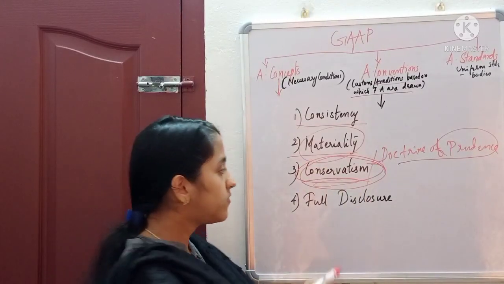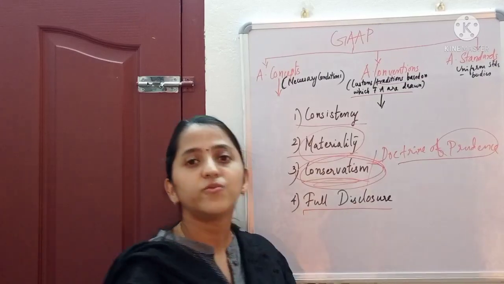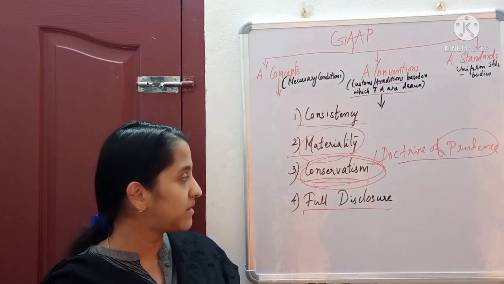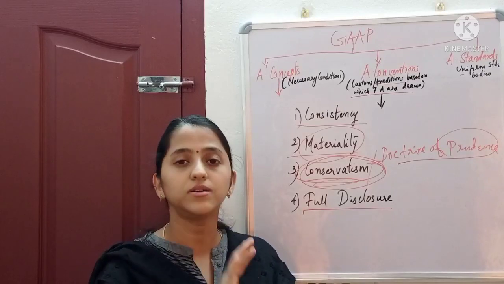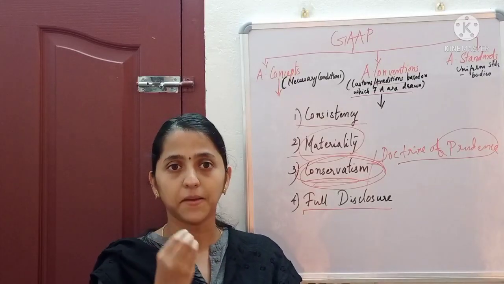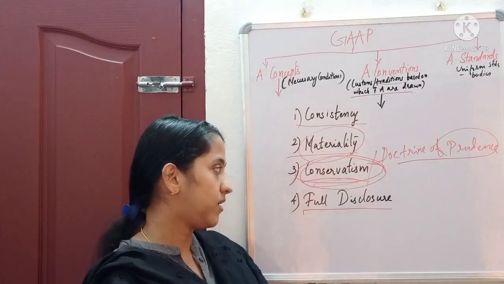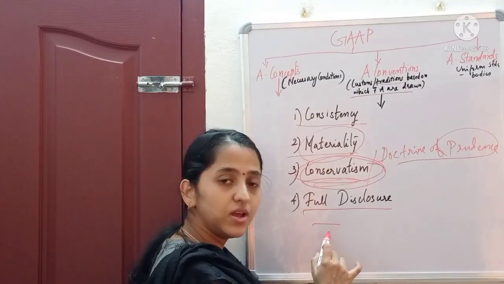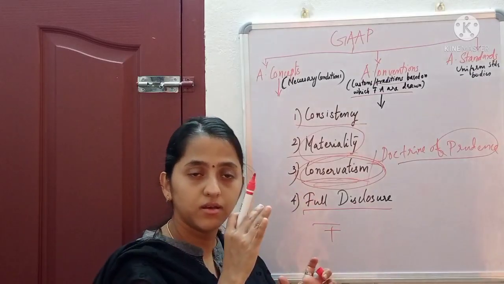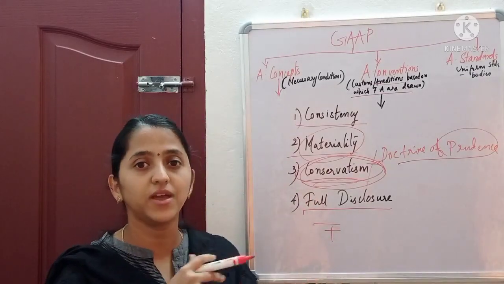And the last one is the full disclosure concept. The full disclosure concept tells that while recording a transaction, we should not record only a part of it. We have to record the transaction along with its verifying documents.